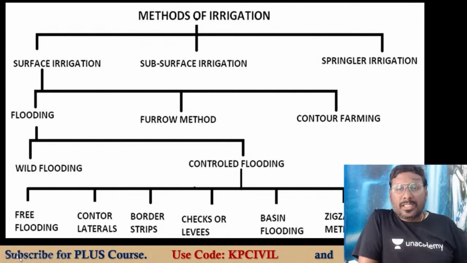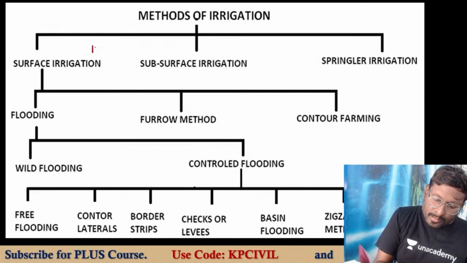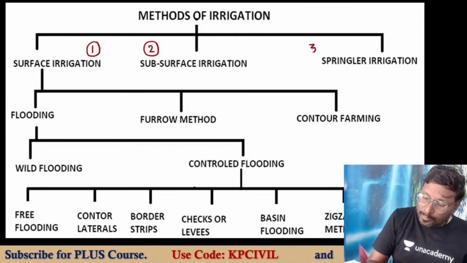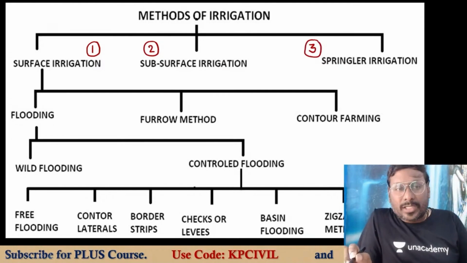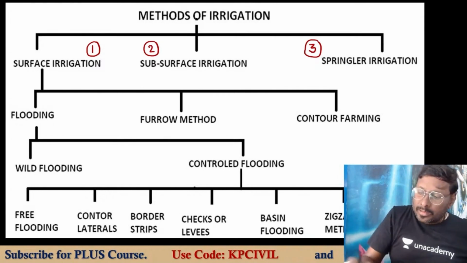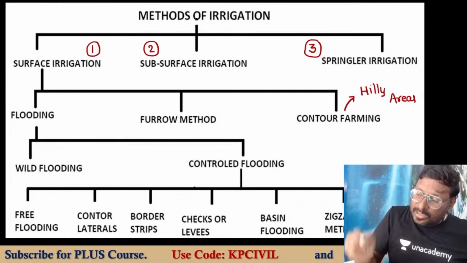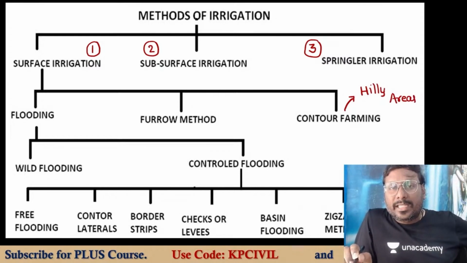So, methods of irrigation: surface irrigation, subsurface irrigation, and sprinkler irrigation. This is the general classification. Again, surface is differentiated into three: flooding method, furrow method, and contour farming. Contour farming is the method of irrigation best suitable for hilly areas.